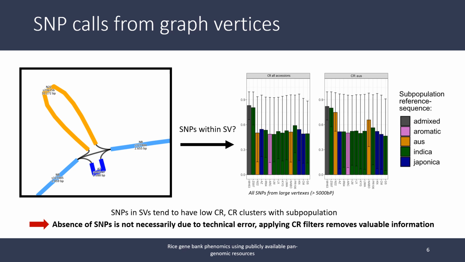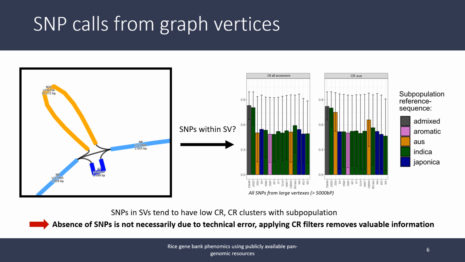On the left of this slide, you see a graphical representation of such a case. The light blue bars represent stretches of sequence present in Nipponbare as well as all other reference sequences. The orange bar represents a stretch of sequence that is approximately 10,000 base pairs long and absent from the Nipponbare sequence. This was first identified in the N22 sequence, which belongs to the Aus subpopulation of rice.